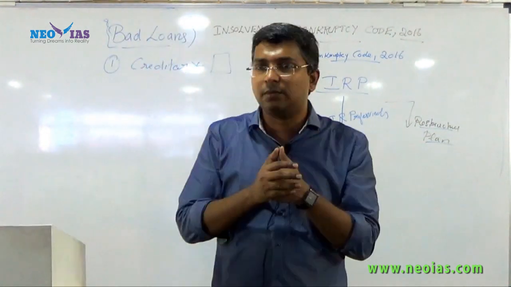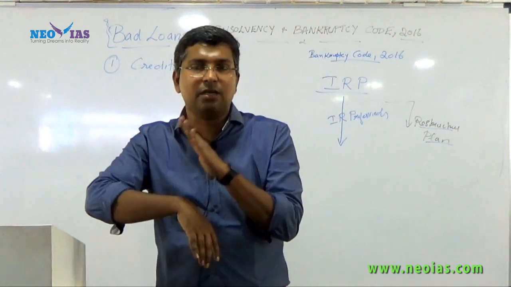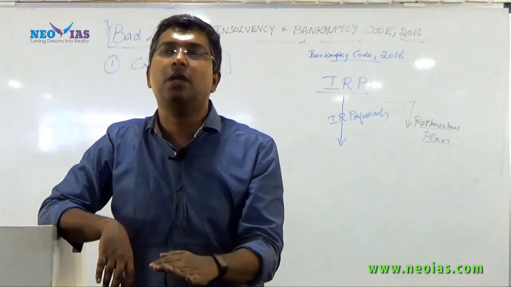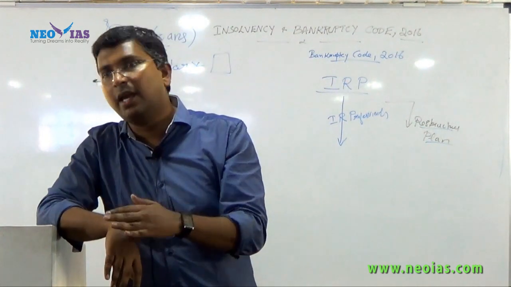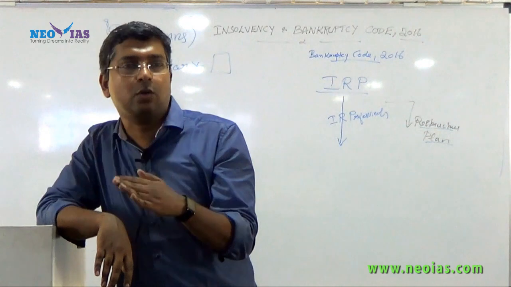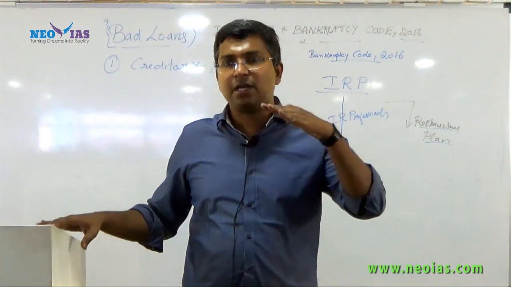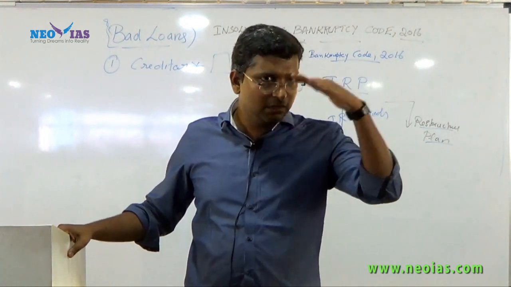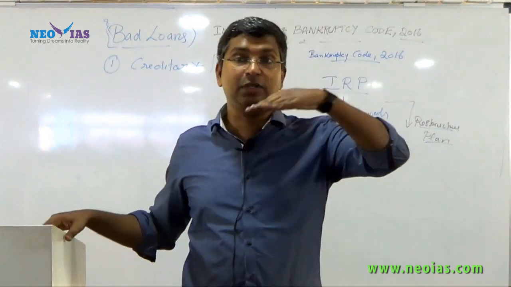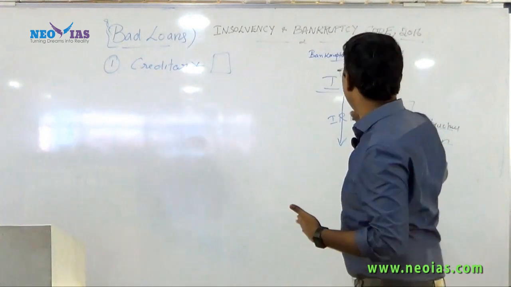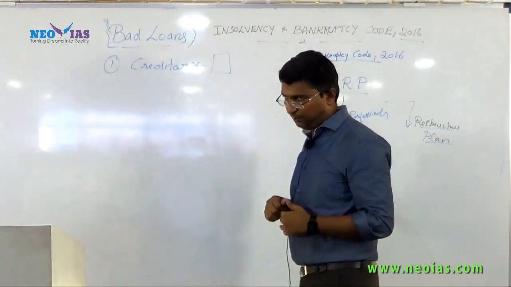So in this code, we will talk first in relation to a genuine debtor who had taken the loan and, due to financial distress, is not in a position to pay back the loan, and has now become insolvent. Once he has become insolvent, the process will begin. Now try to understand first who can initiate this process. Who can initiate this resolution process?